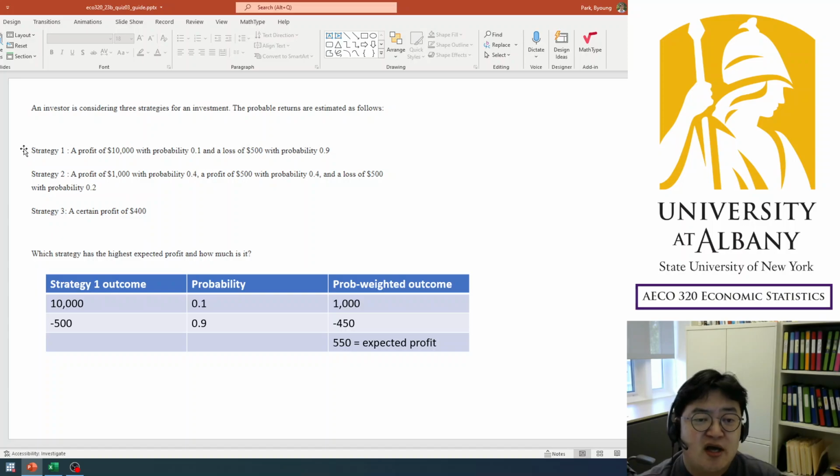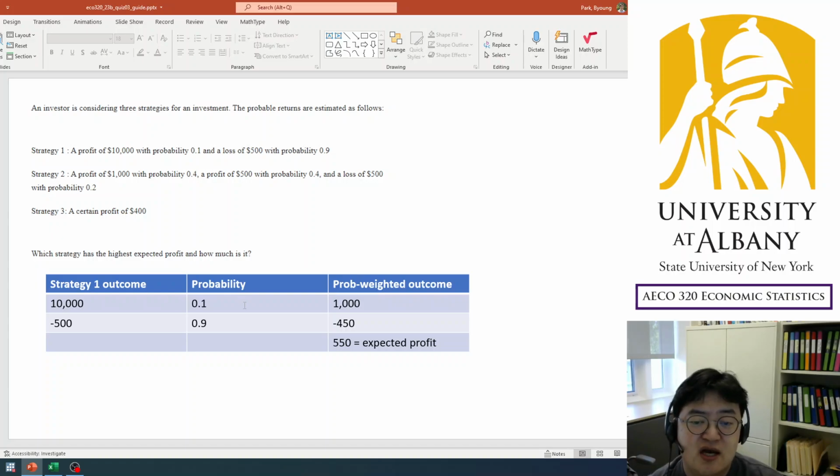Now we need to calculate the expected returns from strategy 1 and 2. Let's do strategy 1 first. Strategy 1 has two outcomes: 10,000 happens with probability 0.1, and minus 500 happens with probability 0.9. So multiply them to calculate the probability weighted outcome.